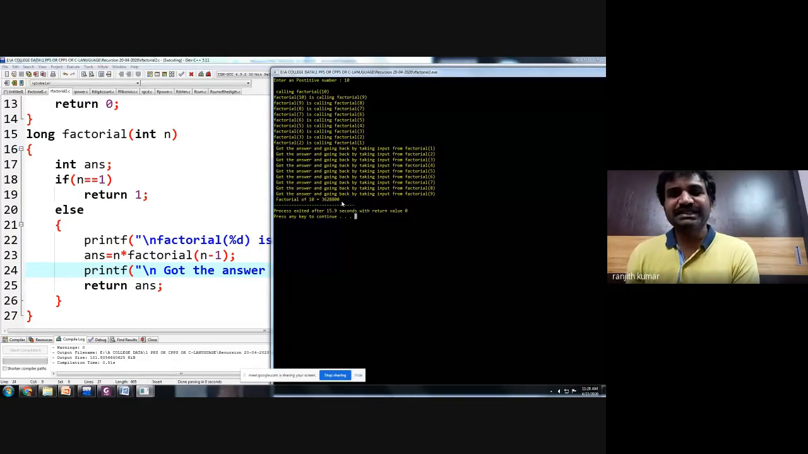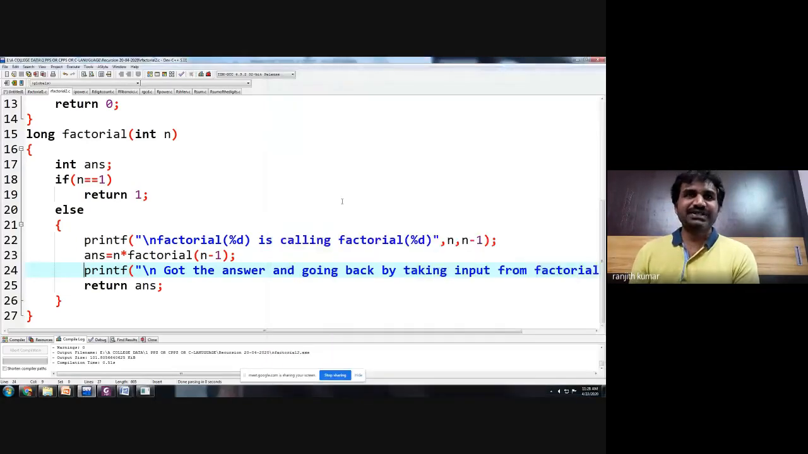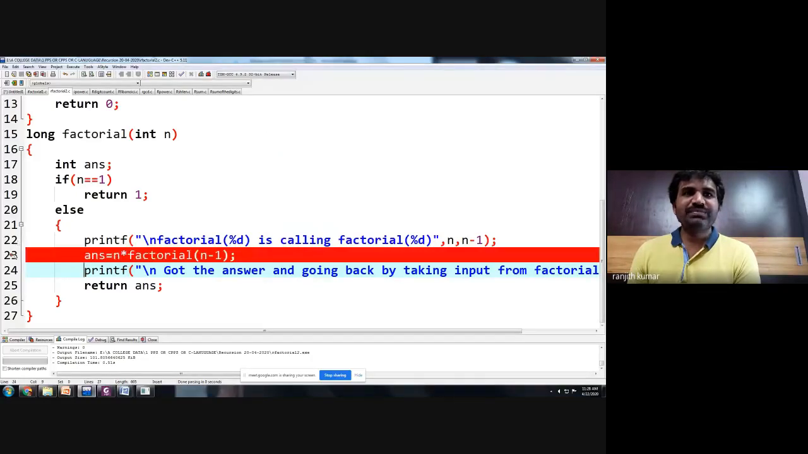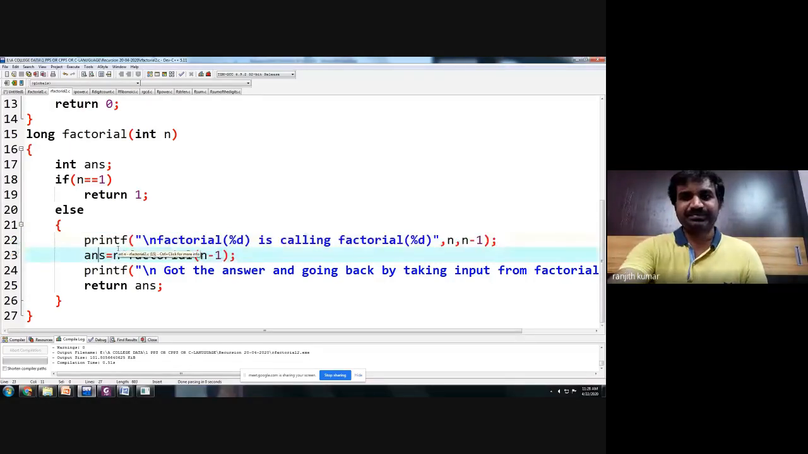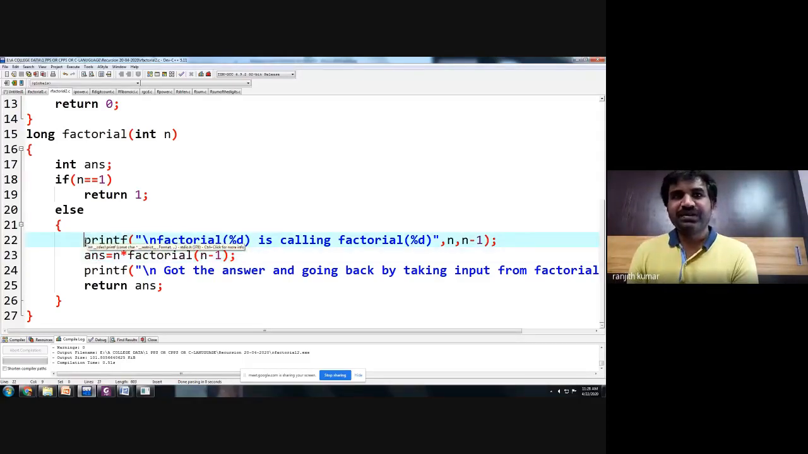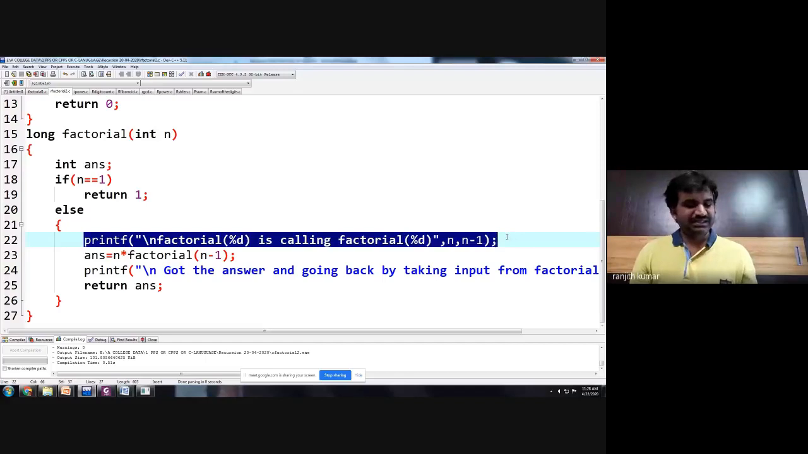Okay, so this is about factorial of a number using recursion, and this is the logic we are writing here. The only important line is the 23rd line, because we want to show printf statements. That's why we have written this. Otherwise, these printf statements are not required. Only if you want to show an output, we are keeping this.